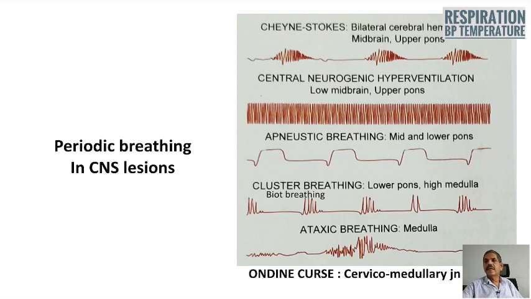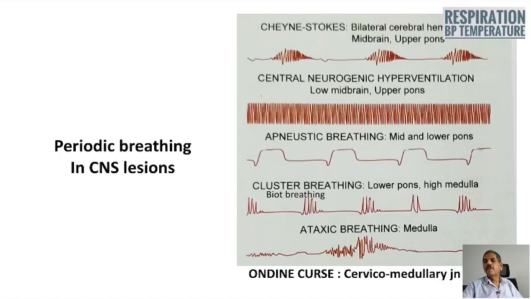Again, this slide depicts the different types of periodic breathing, and with this we have already described the site of lesion. Ataxic breathing is in the medulla.